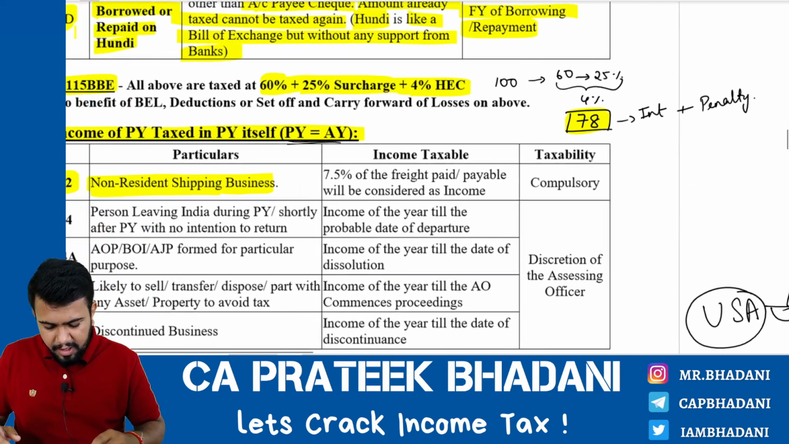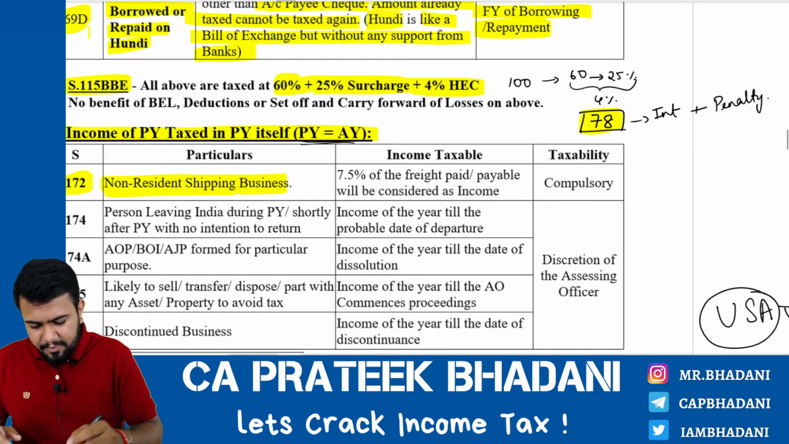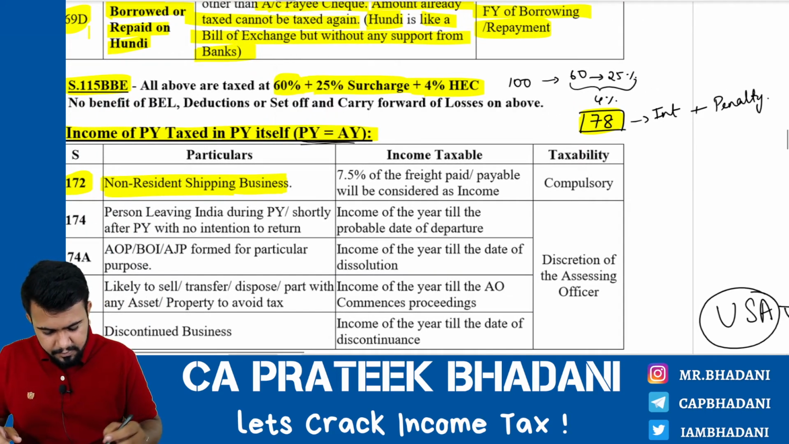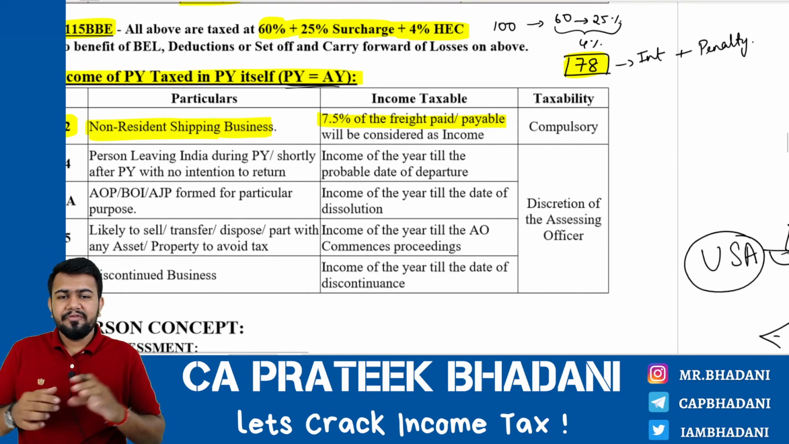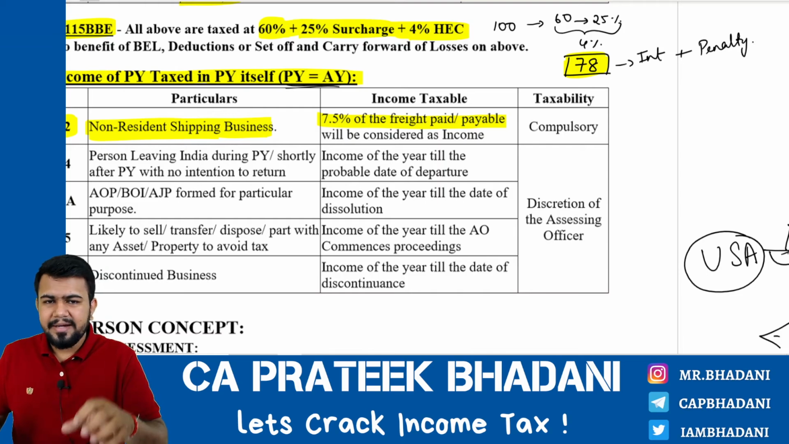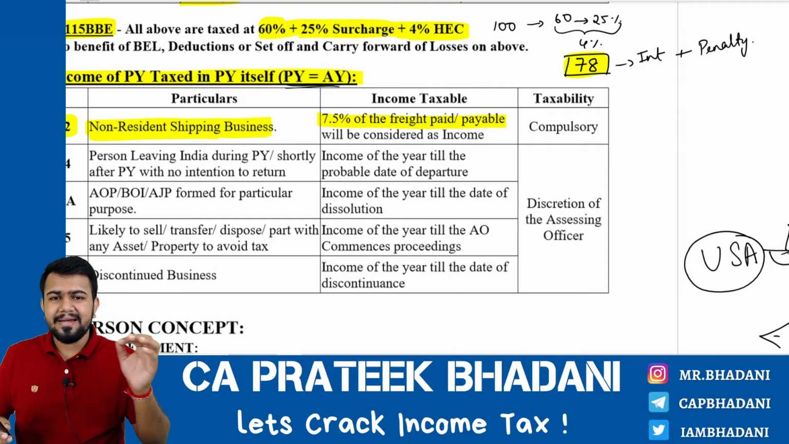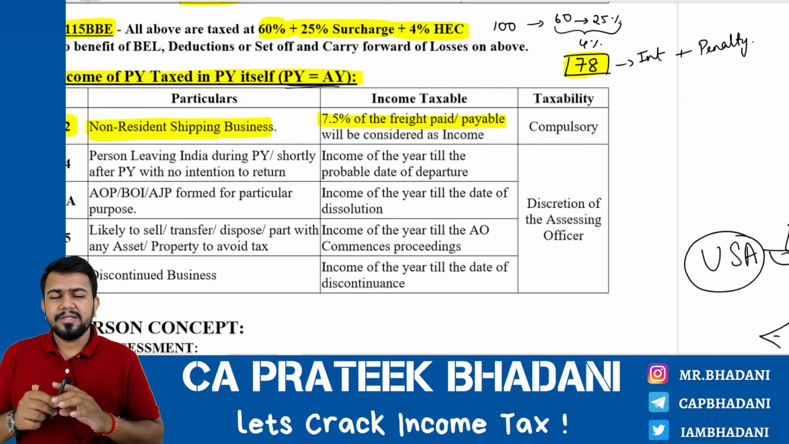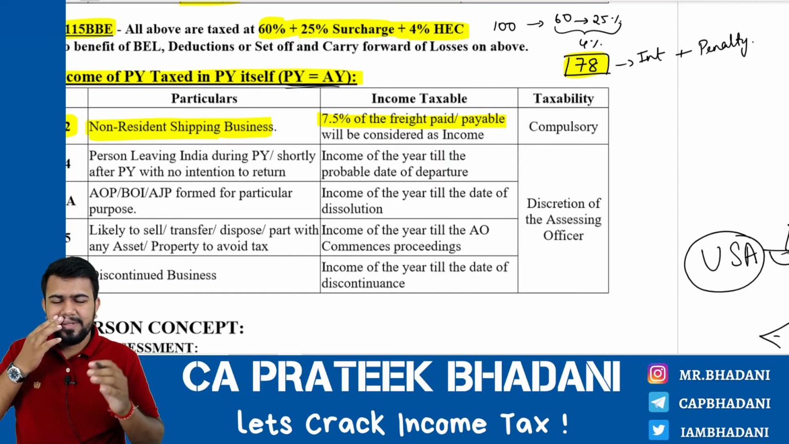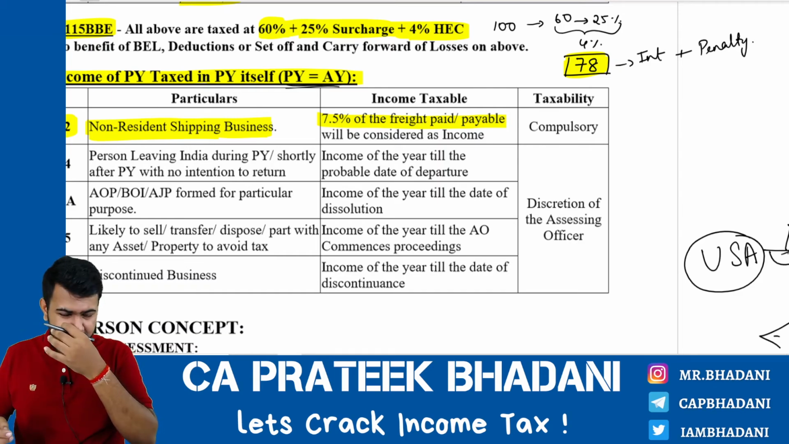And on what will they pay the tax? On 7.5 percentage of the freight paid or payable. Hence, if at all they are collecting 100 rupees as freight, then 7.5 rupees will be considered as net income, because I already told you that net income is only taxable. Okay, gross income is not taxable.